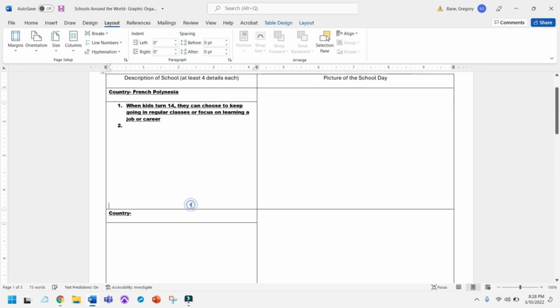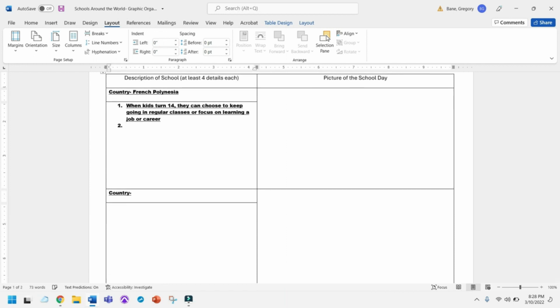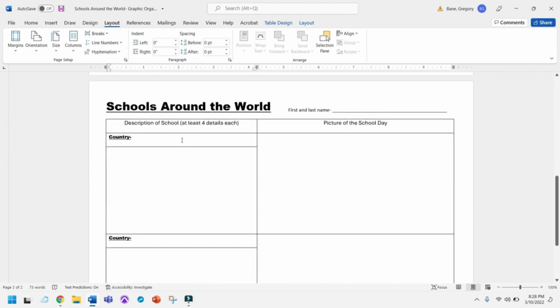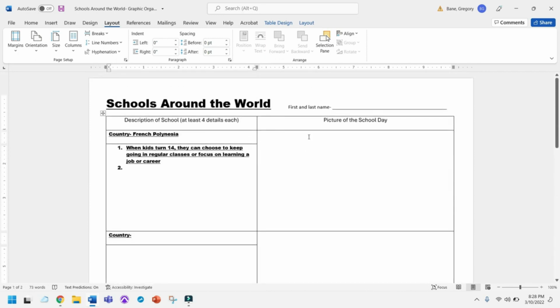So after that, you have a choice. You could go to the next country, right here, wherever it is, and you could get your facts. Then you could go to country on the back, and you could get all the facts first if you wanted to, and then do this column, which you could probably figure out. And then in this column, you're going to need to draw a picture, based on what you read. You can look at the picture that's actually on that page, but you need to take what you read and turn it into some kind of picture.